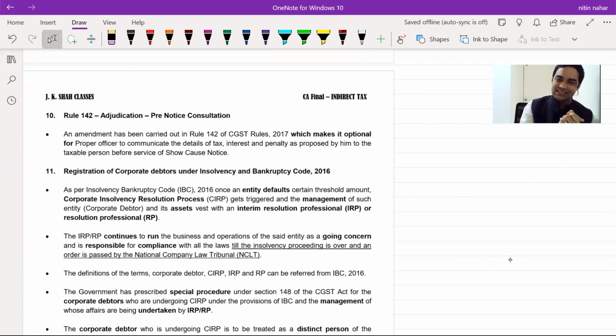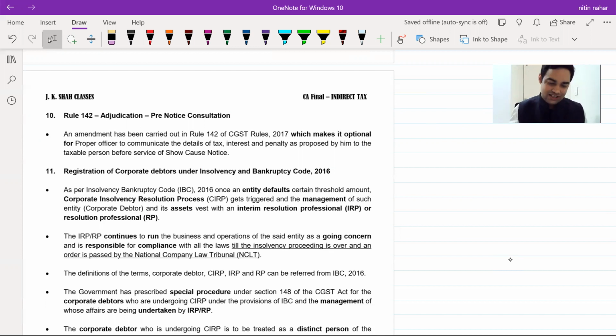That was pre-notice consultation. It was DRC 01A. Now this pre-notice consultation got challenged in various courts where in some cases the officer had directly issued show cause notice without issuing pre-notice consultation. This resulted in show cause notice being invalid because the law was not followed. Law provided that he has to issue a pre-notice consultation.